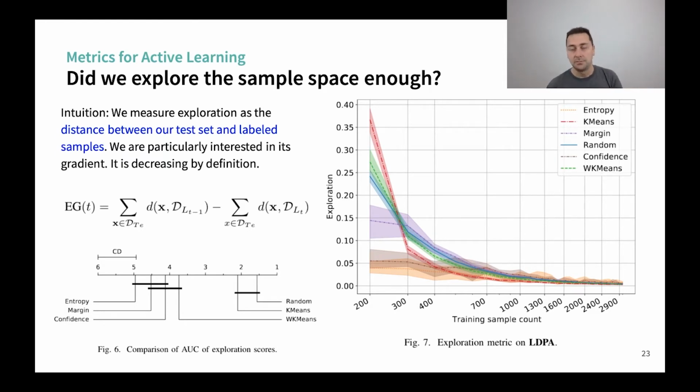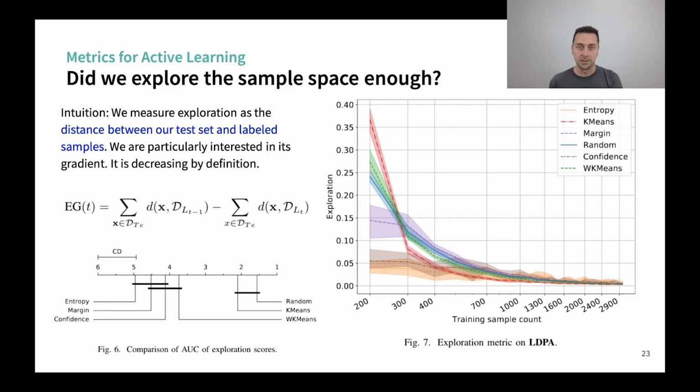And actually, we had to use a log scale because we see that after 700 labeled samples on LDPA, all the methods kind of go toward the same score. Just a bit of background: LDPA is a data set with data from accelerometer sensors, used to determine the position of a human being, the goal being to detect when old people will fall when they are at home. We have found this data set to be particularly complicated in active learning. This is why we focused on this one in this talk.